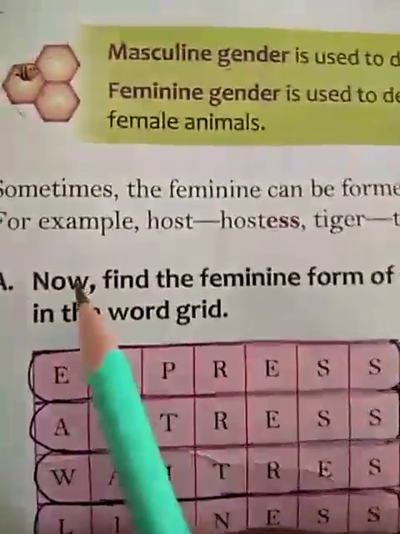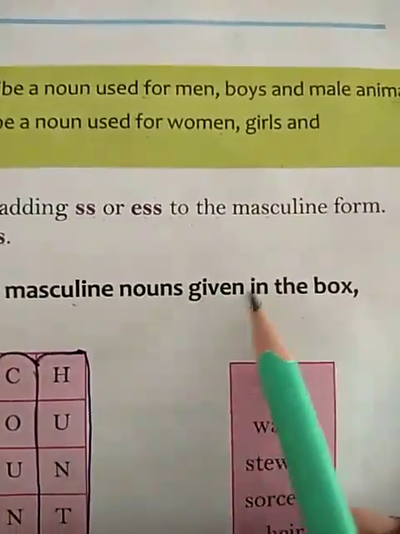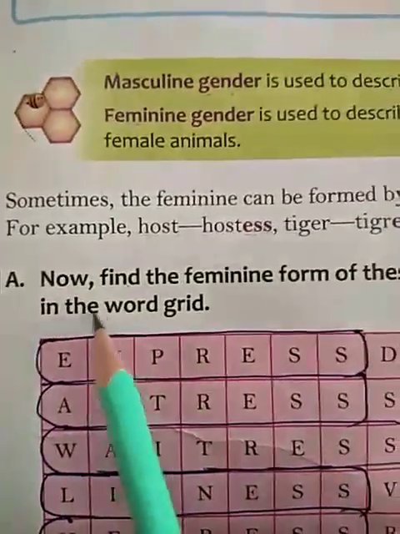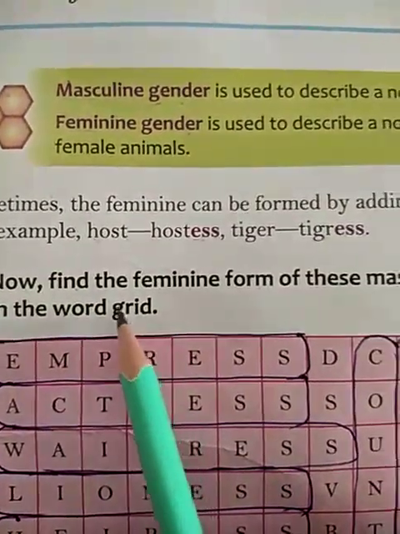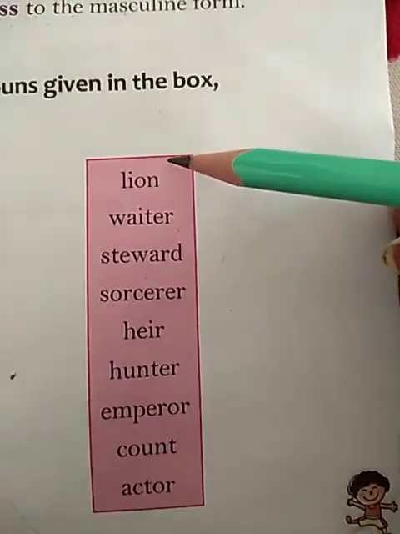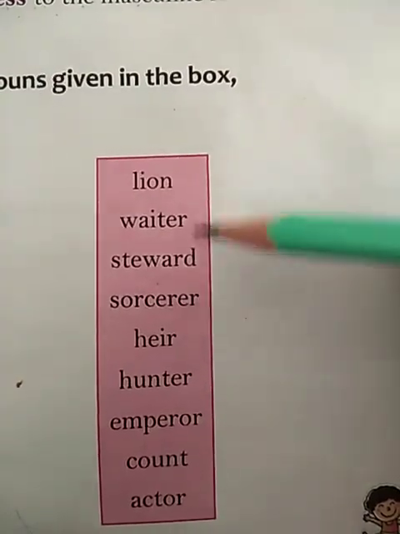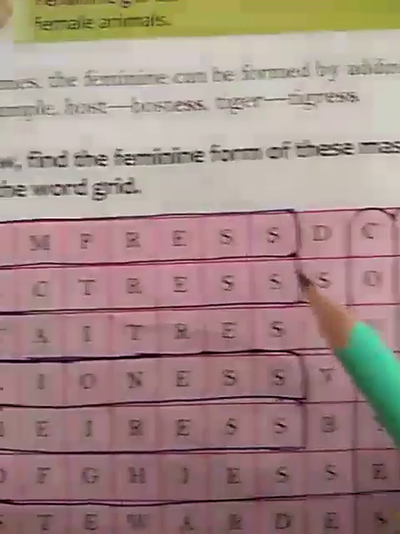Exercise A. Now find the feminine form of these masculine nouns given in the box in the word grid. Here in this box masculine nouns are given and you will find the feminine form of all these masculine nouns in this grid.